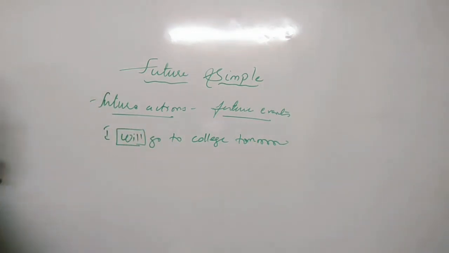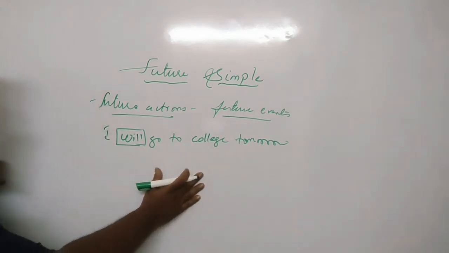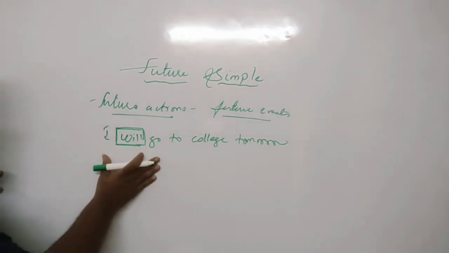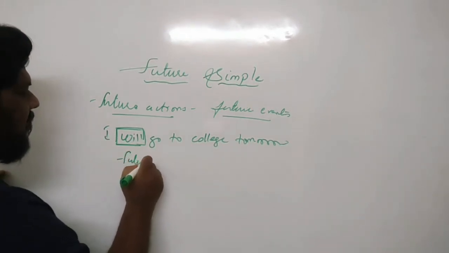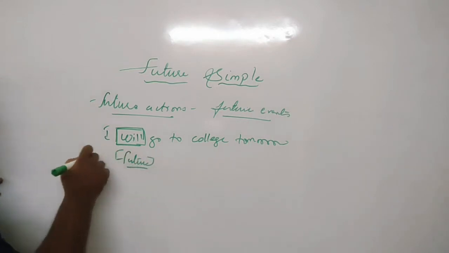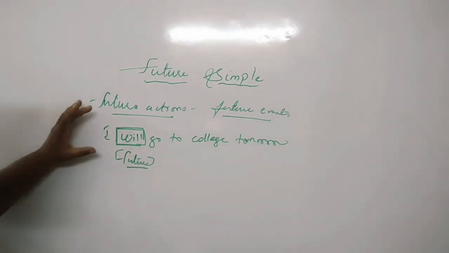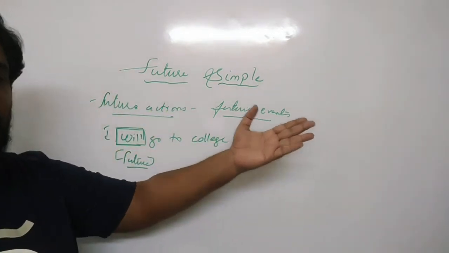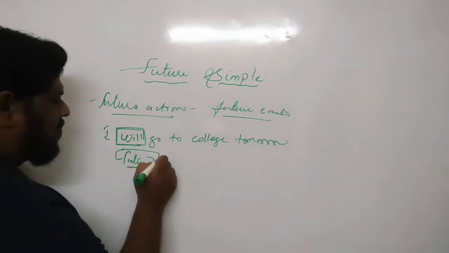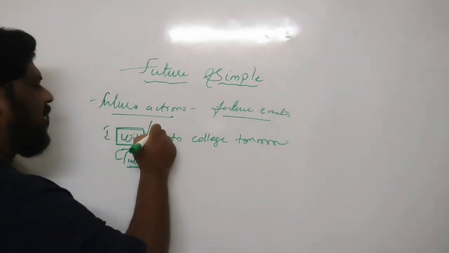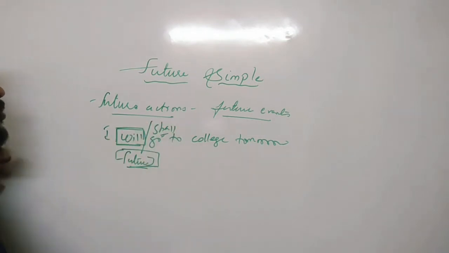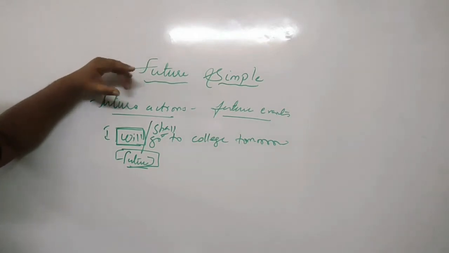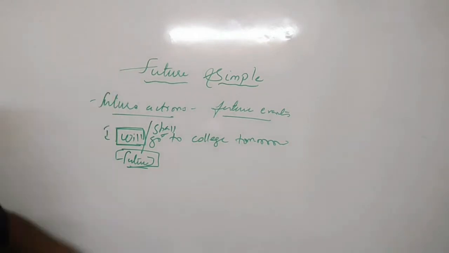Here, what is the word I am using? I go to college every day. That will become a present simple. But here, when I use the word will, this will is converting the sentence into the future, that is, the thing which will happen in the near future, maybe after 5 minutes, or maybe after 1 hour, or maybe the next day. Whatever the situation is, that is nothing but the future. So will or shall, these are the two words basically used in the future simple to denote sentences which express future actions or future events.